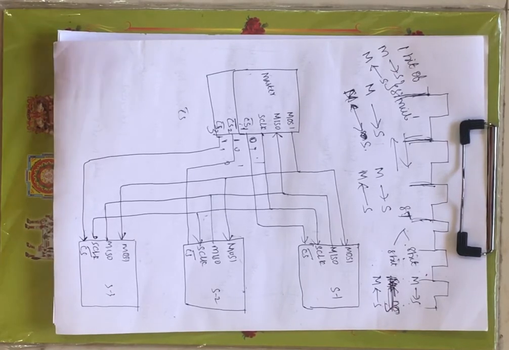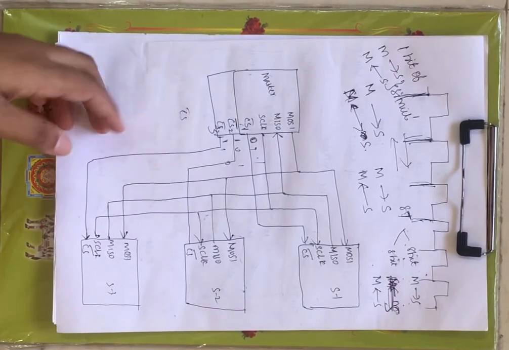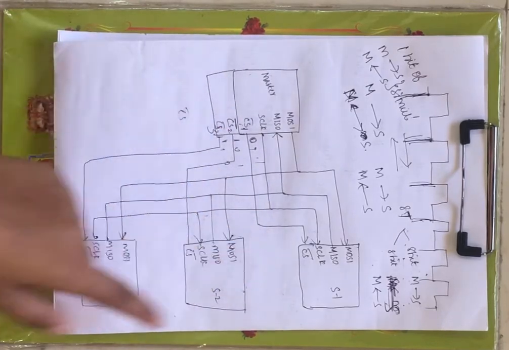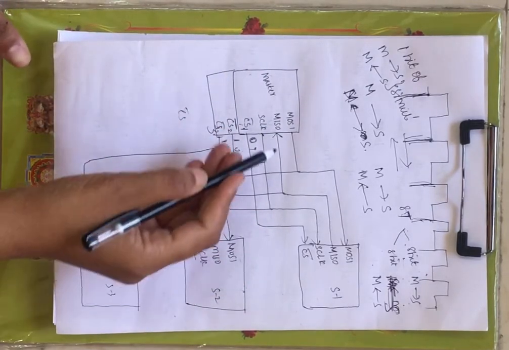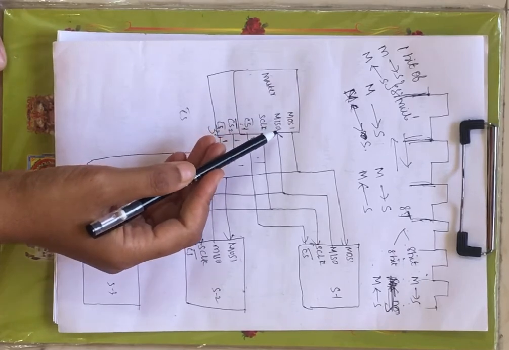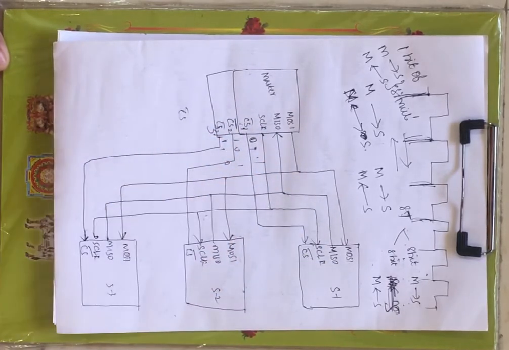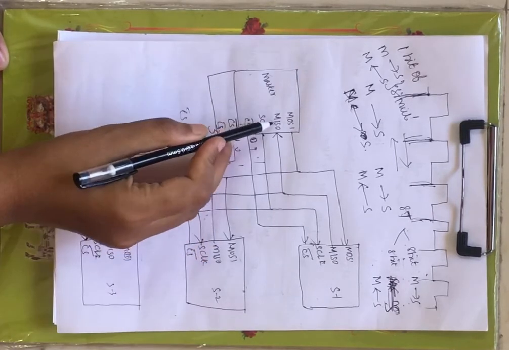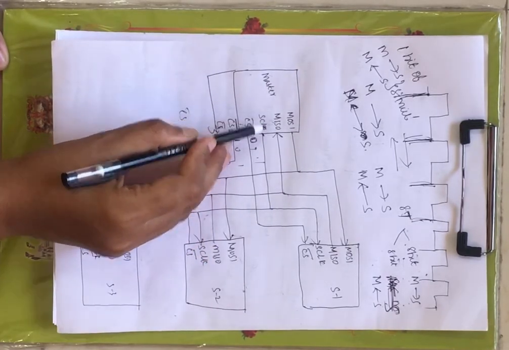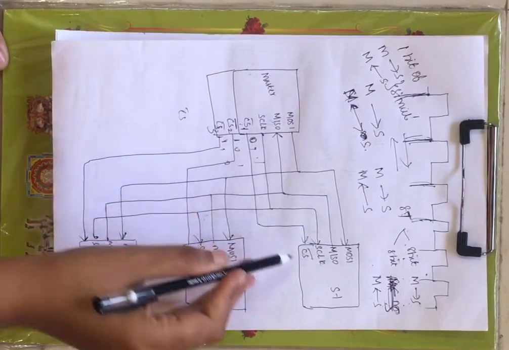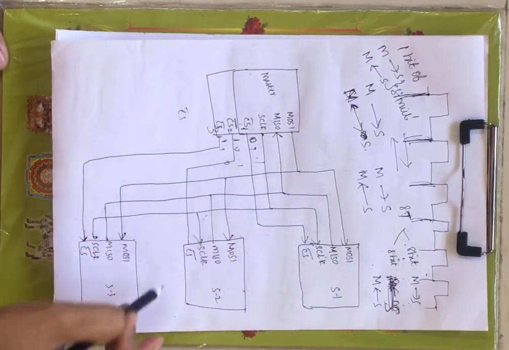Previously we have seen the interface of a single master with a single slave. Now if you see this structure, we have one master and 3 slaves. Here you have MOSI, master out slave in, connected to MOSI of the 3 slaves. Next we have MISO, master in slave out, connected to MISO of the 3 slaves.